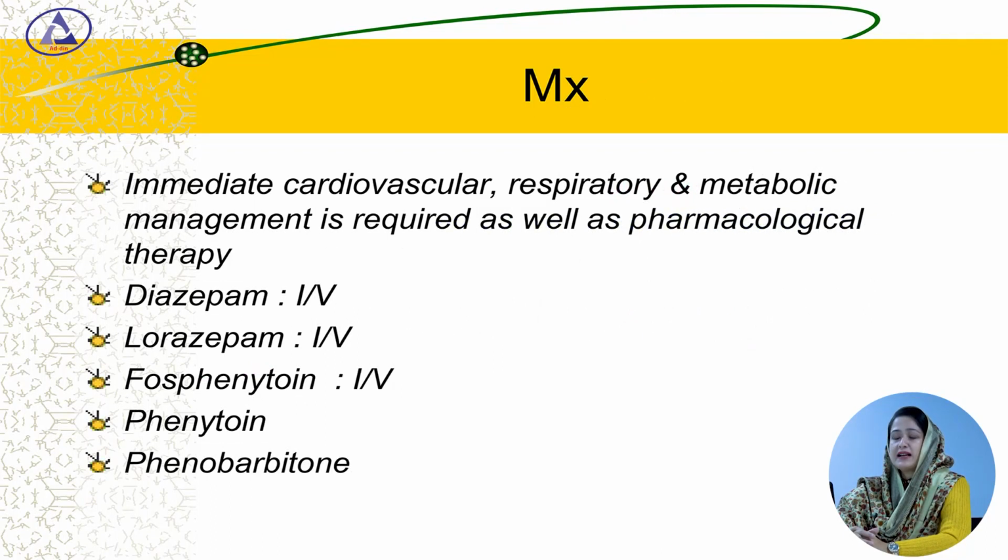Management: immediate cardiovascular, respiratory and metabolic management is required as well as pharmacological therapy. The drug options are IV diazepam, IV lorazepam, IV fosphenytoin or phenytoin; phenobarbital is also used in this condition.